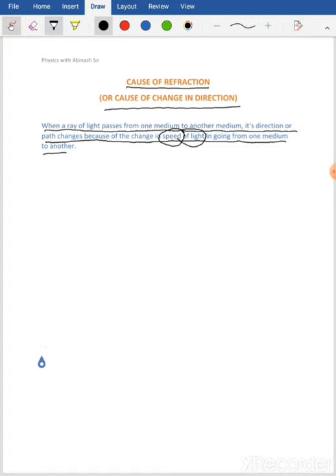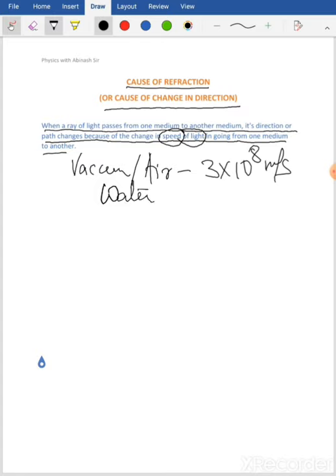In the last video I said that light has maximum speed in vacuum or in air, and that is 3 × 10^8 meters per second. And in water the speed of light is 2.25 × 10^8 meters per second.